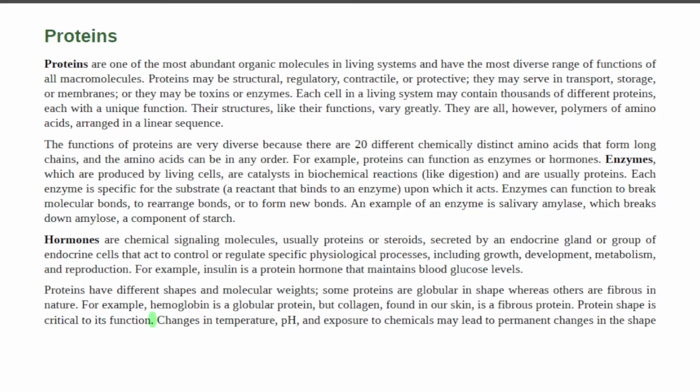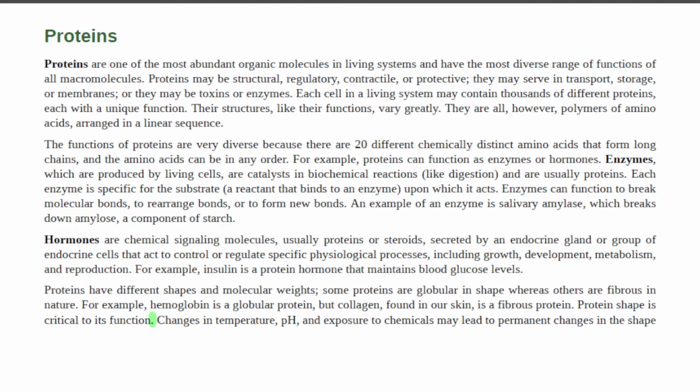Each enzyme is specific for the substance, a reactant that binds to an enzyme, upon which it acts. Enzymes can function to break molecular bonds, to rearrange bonds, or to form new bonds. An example of an enzyme is salivary amylase, which breaks down amylose, a component of starch.